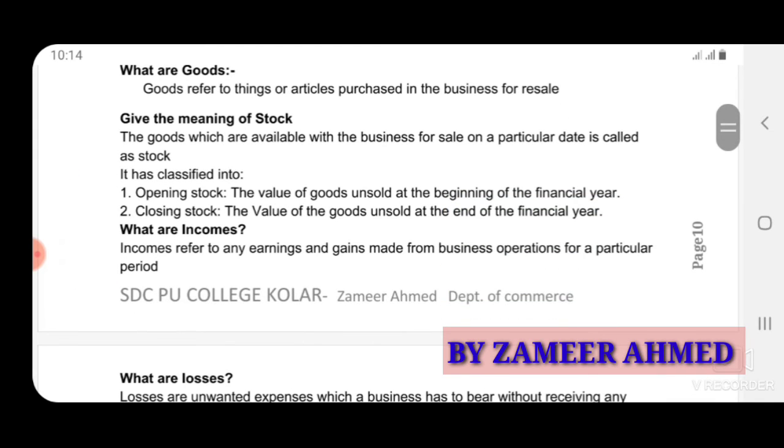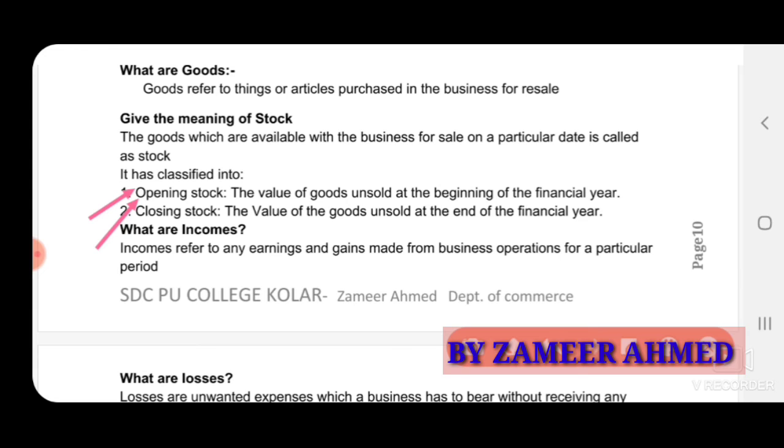Already I explained the opening stock and the closing stock. Opening stock is the unsold items at the beginning of the financial year. In accounts we use the financial year, with opening date 1st April and closing date 31st March.